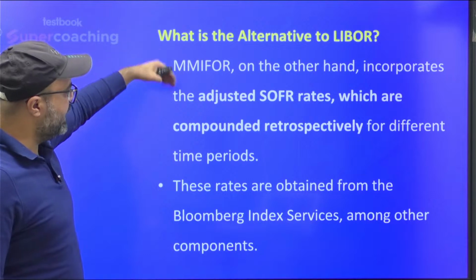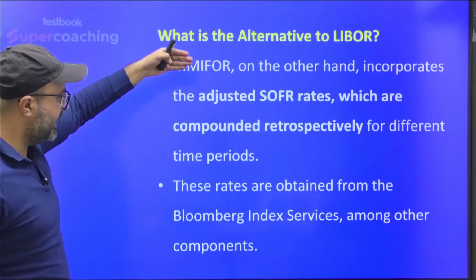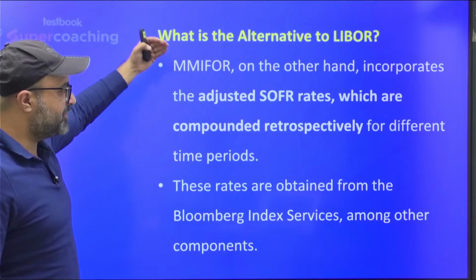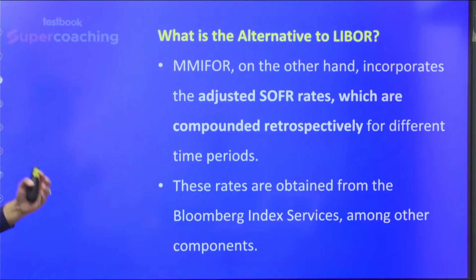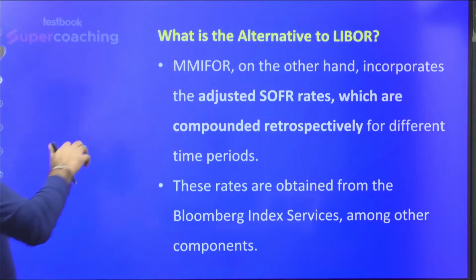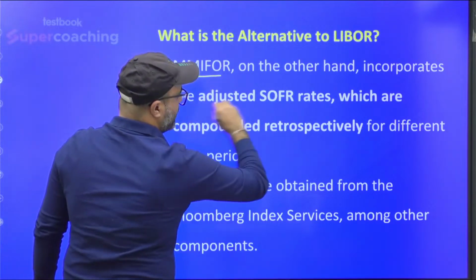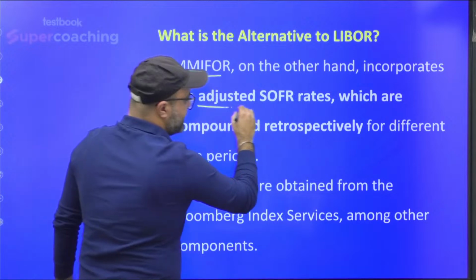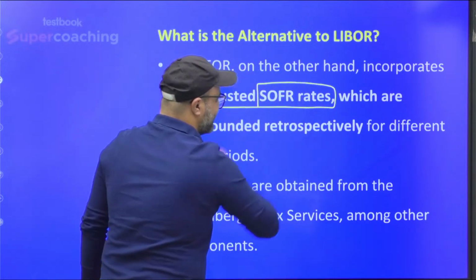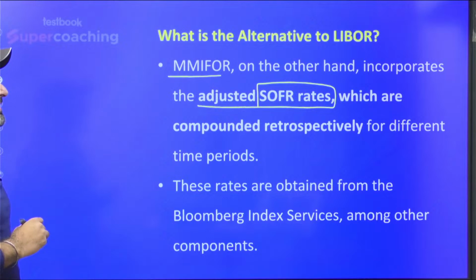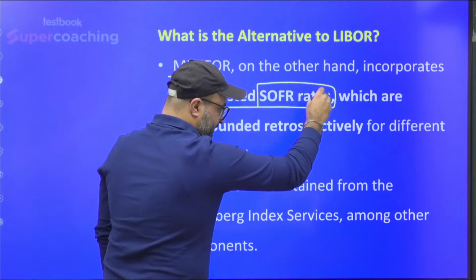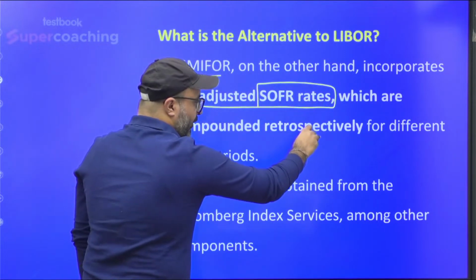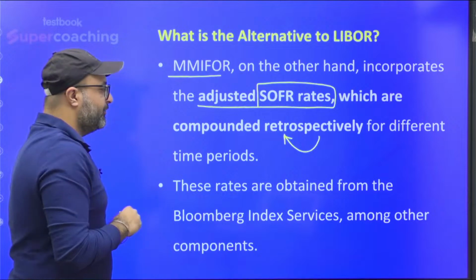modified Mumbai Interbank Forward Offer Rate, on the other hand, incorporates the adjusted SOFR rates, which are compounded retrospectively for different time periods. So what does it basically mean, sir? MMIFOR, on the other hand, incorporates adjusted SOFR rates. What are adjusted SOFR rates? Sir, adjusted SOFR rates are those rates which are calculated retrospectively, for different time periods.